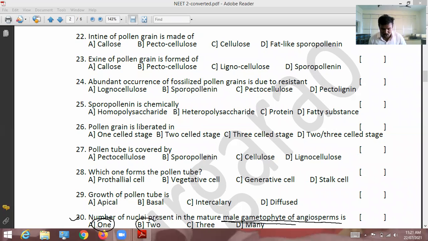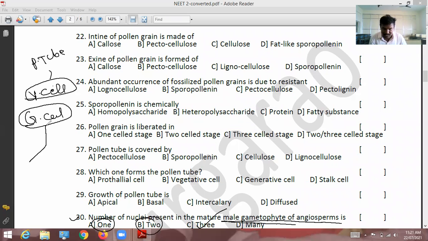Not one, not two. It is three. How, sir? The vegetative cell is one nucleus. The generative cell is one. The vegetative cell gives rise to the pollen tube. The generative cell undergoes mitotic division and gives rise to two cells. So it is actually two: 1, 2, two cells.